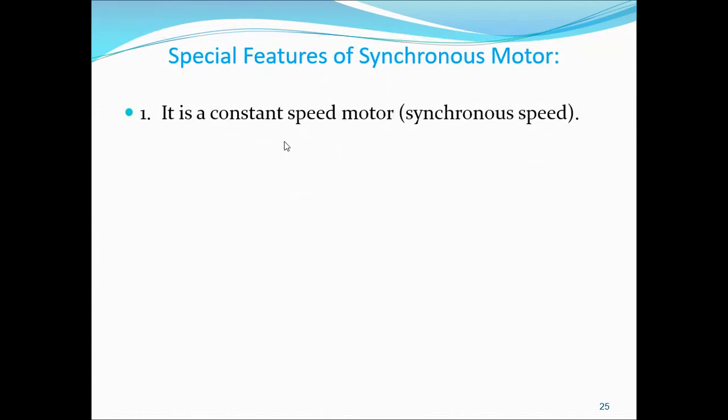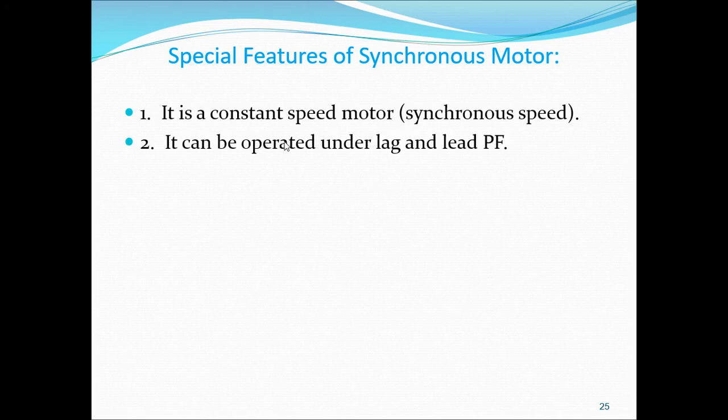Next, salient features of synchronous motor. What is the first one? It is a constant speed motor. Next one is it can be operated at both lagging and leading power factor.